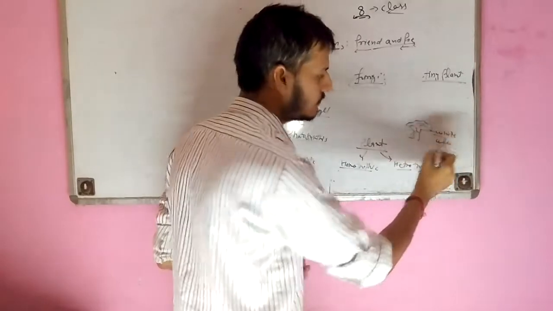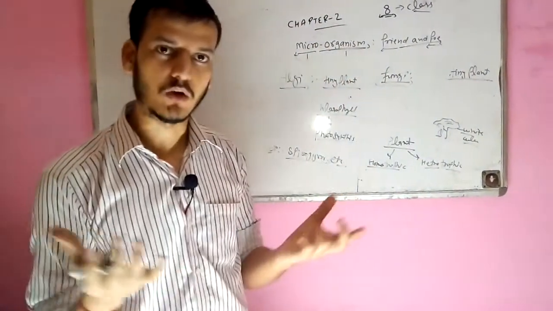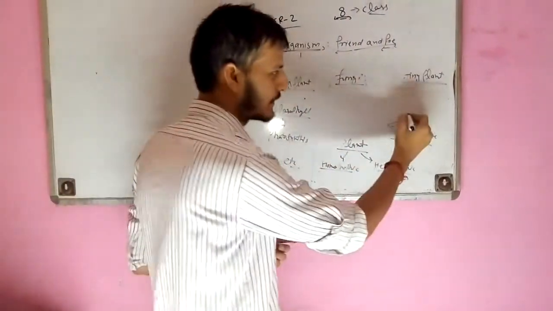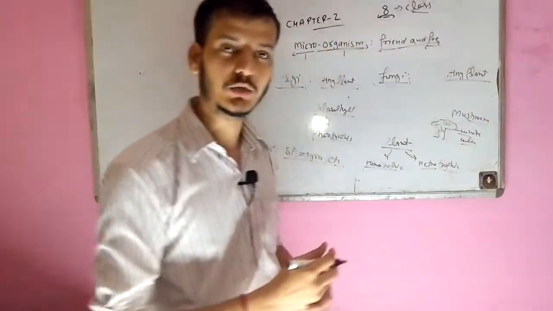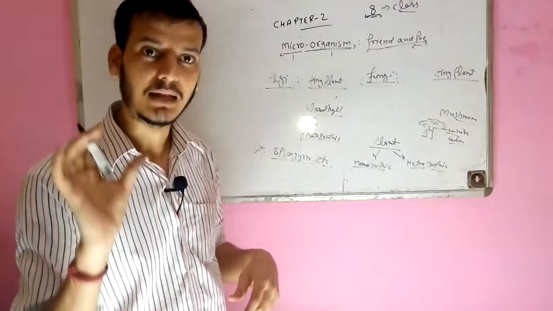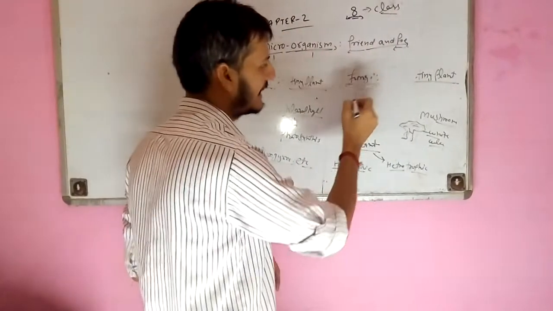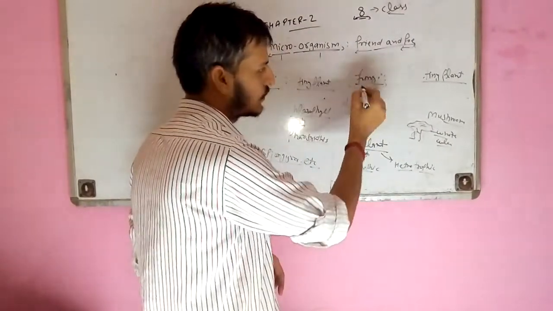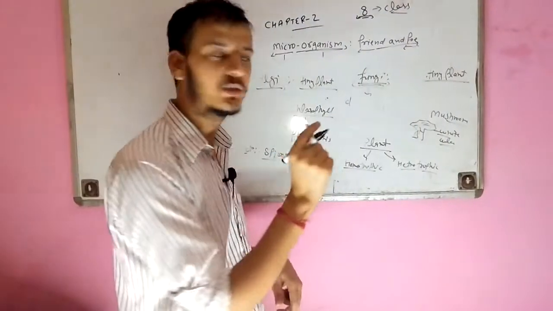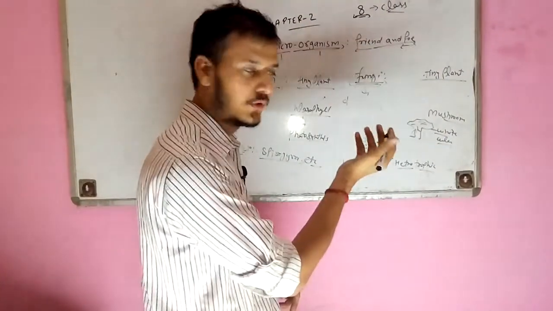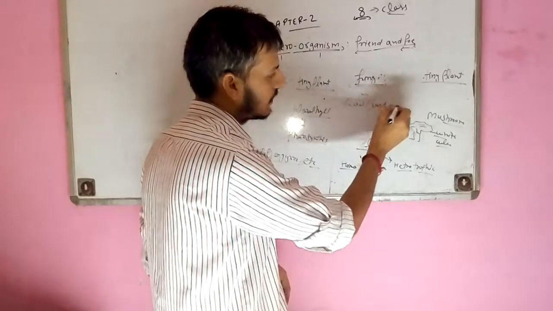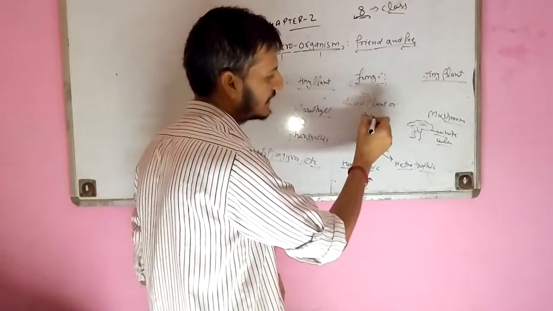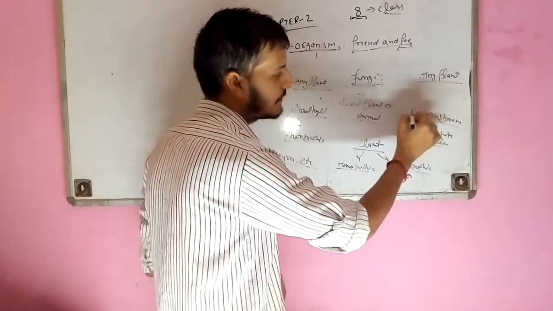That is known as a mushroom. Mushrooms generally grow on dead plants or dead animal parts. So fungi get food from dead plants or dead animals. The common example is the mushroom.